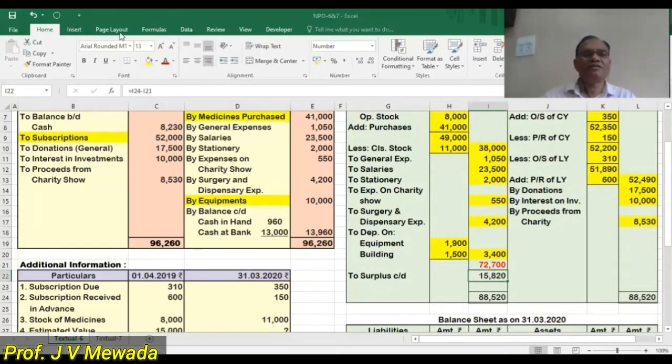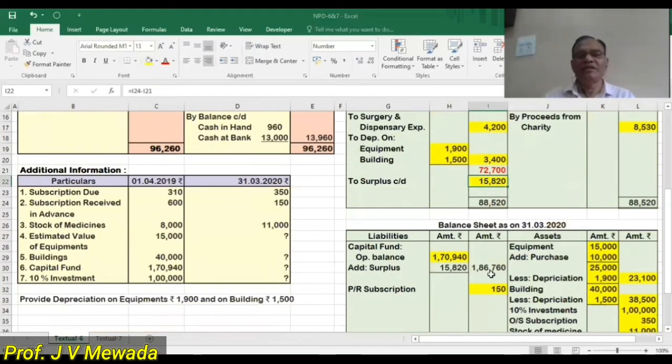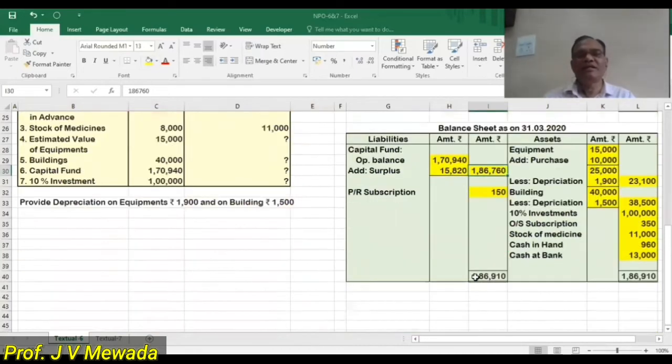So that surplus we will carry down to the balance sheet. We will add it to the capital fund. So 15,820 we are adding to the capital fund, and now the capital fund new balance is 1,86,760. So the total of the liability side is 1,86,910, and the total of the asset side is 1,86,910.